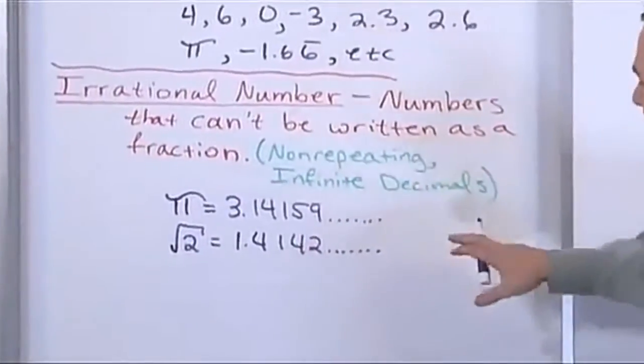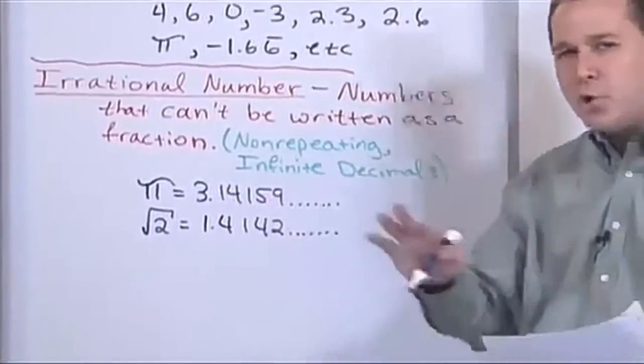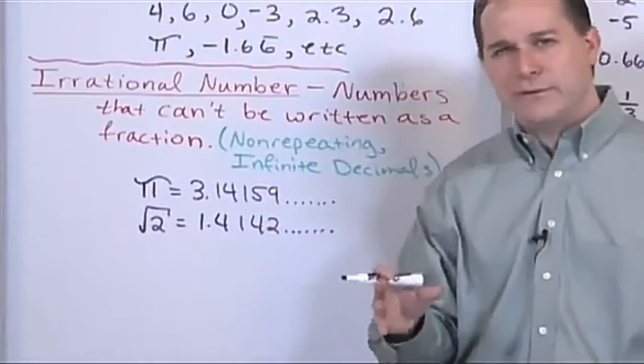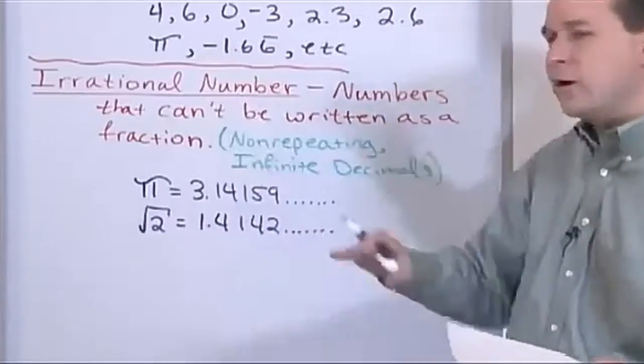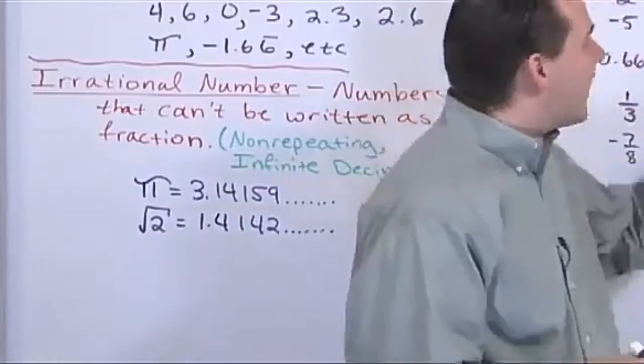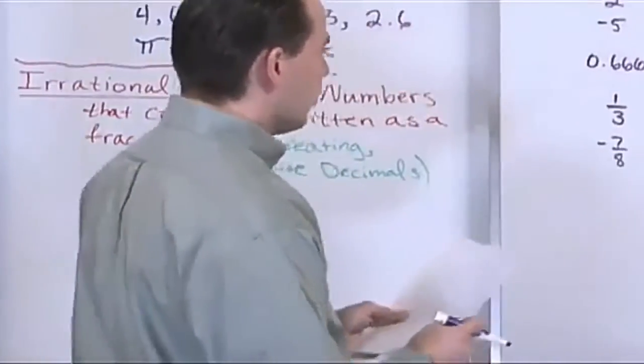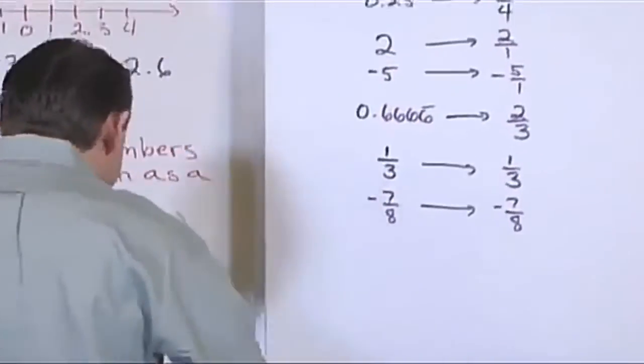It's only when the numbers are kind of going off squirrely with no pattern at all, and there's very few of those that we really deal with every day, that's what we call irrational. Most numbers are actually rational, which is what we have here on the board. Okay? Now.